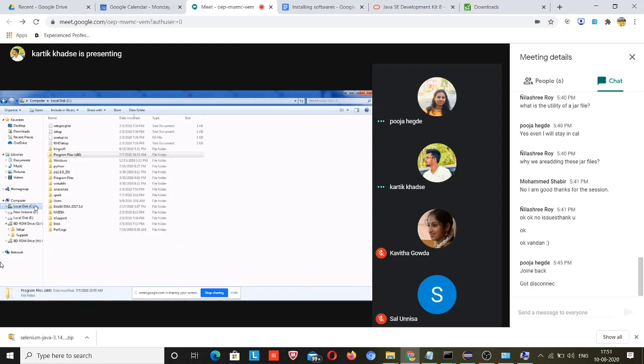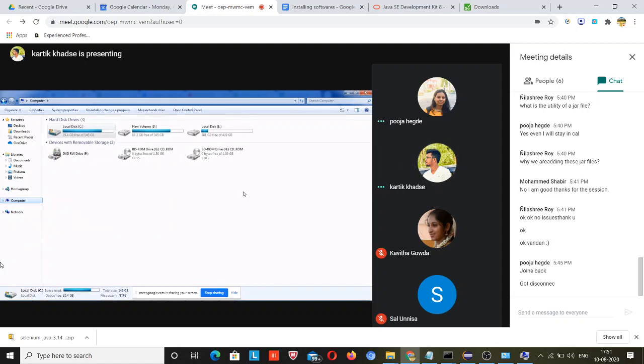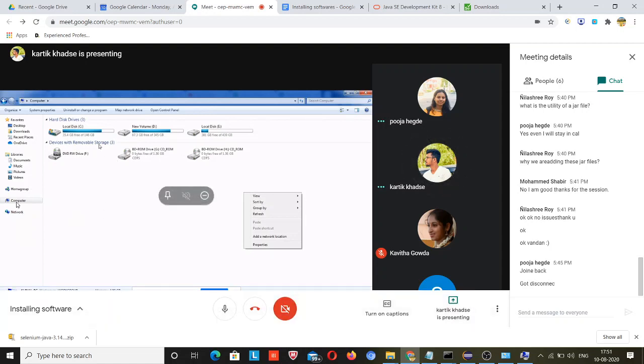Just click on that computer option. You can see it. Right click on that, then Properties.